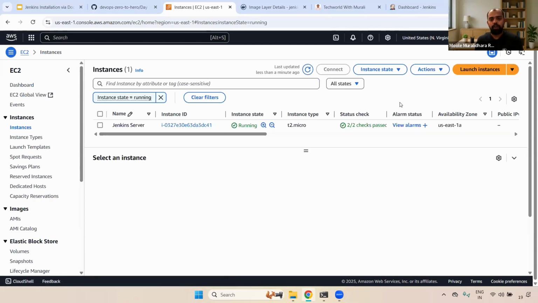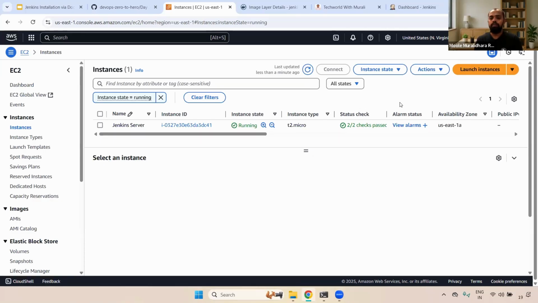Even if you set up Docker volumes or a bind mount to a path on the server, /opt/jenkins_home, if you delete the container, the data will exist. But if you delete the server, you will lose the entire data, correct?